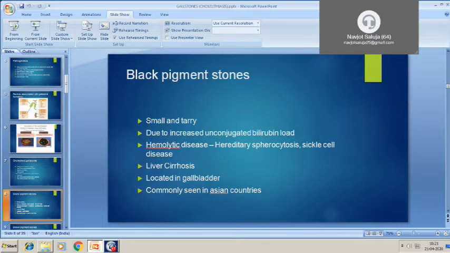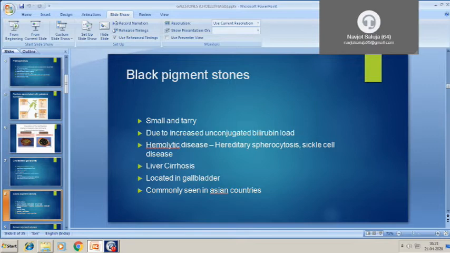So let's discuss black pigment stones. Black pigment stones are present in patients in which there is increased degradation of bilirubin. That increased degradation of bilirubin can be due to